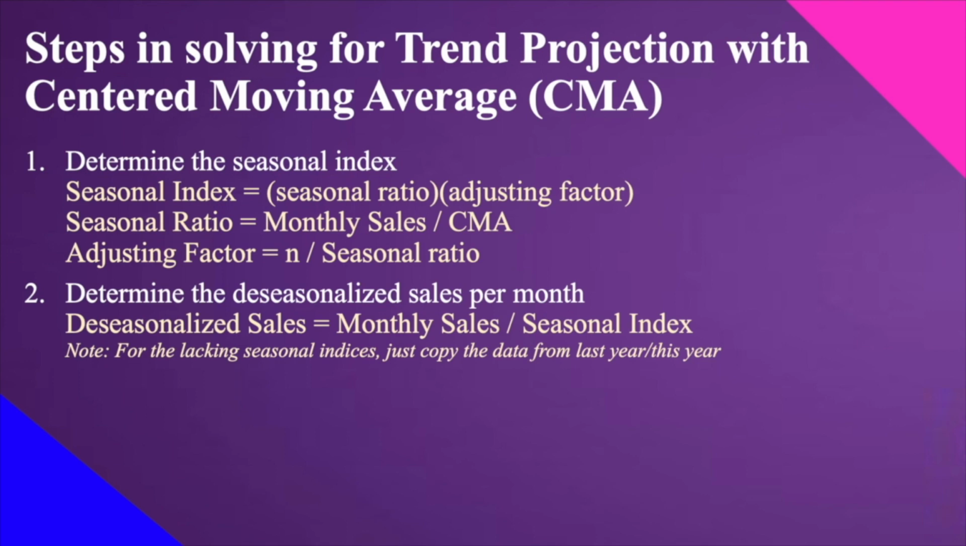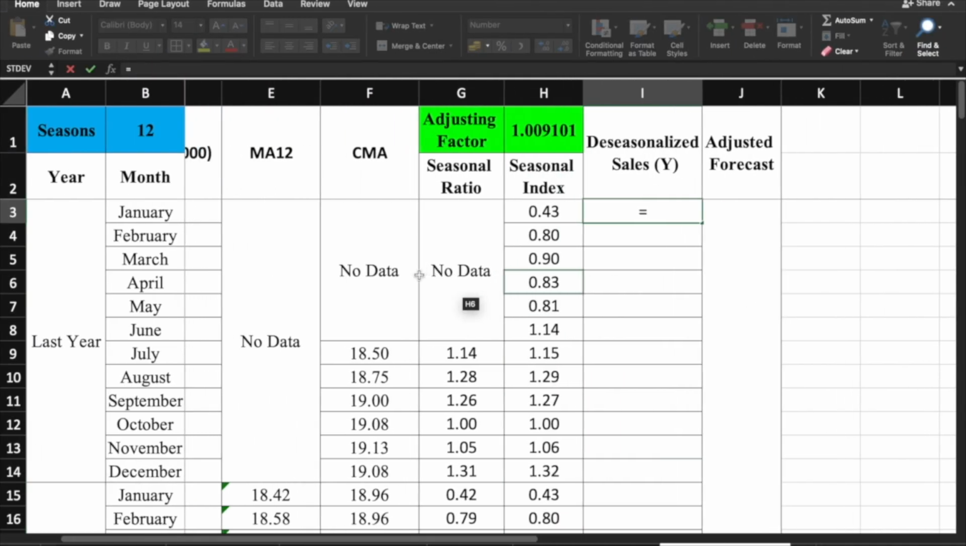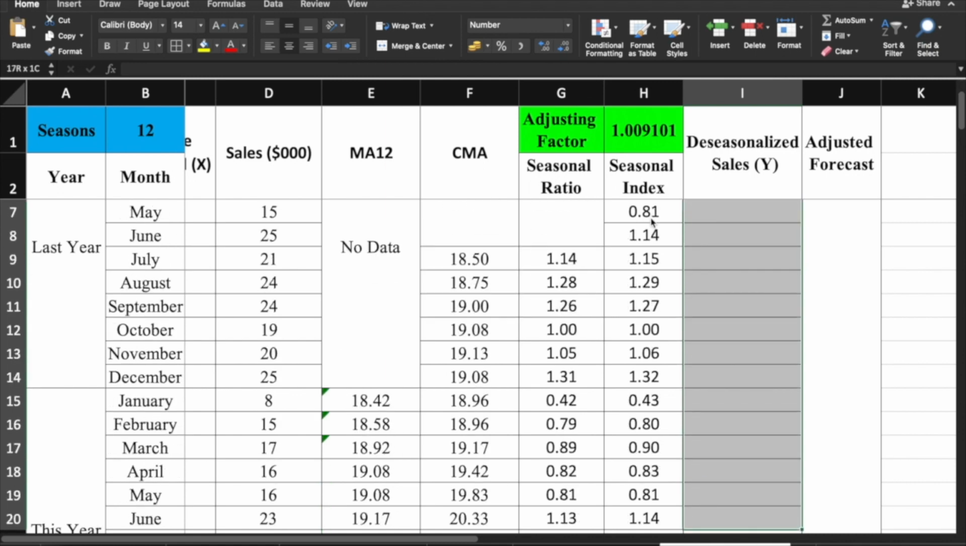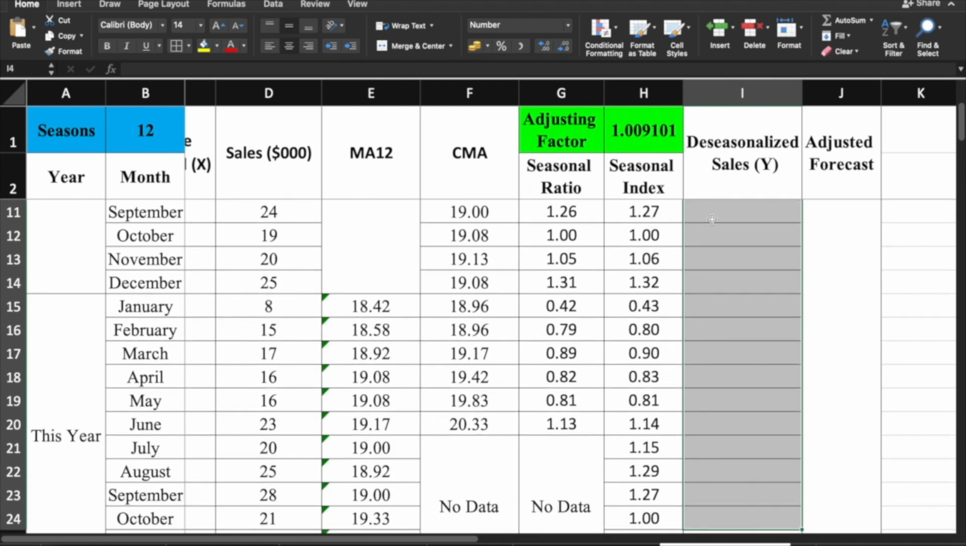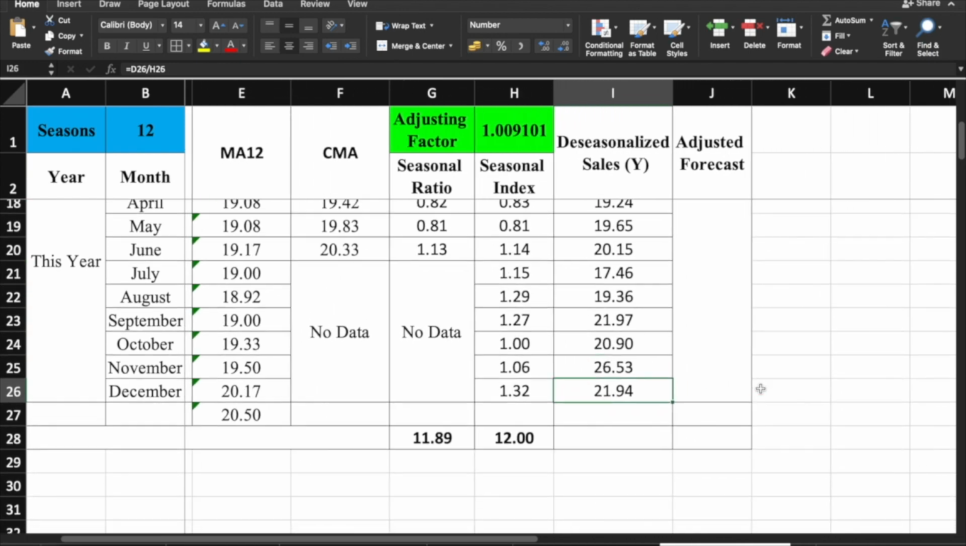I-divide na lang natin siya per month. Okay? So, let's have it here. So, ito, divided by our seasonal index. So, this will be our deseasonalized sales. Copy hanggang sa December this year and paste. Okay, so meaning this will be now our deseasonalized sales.